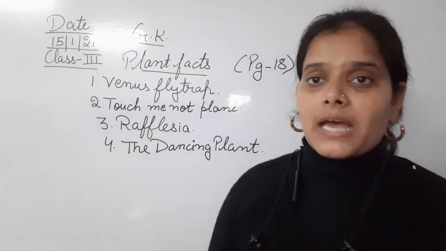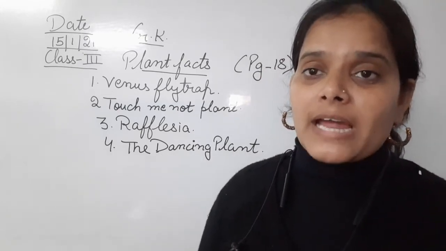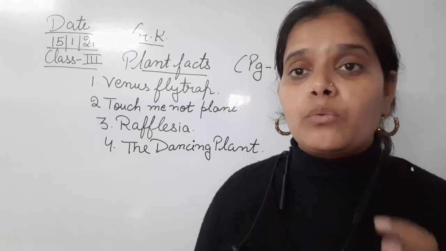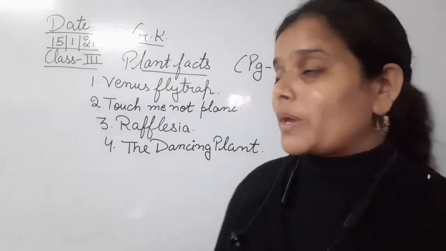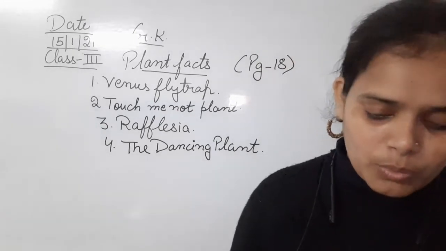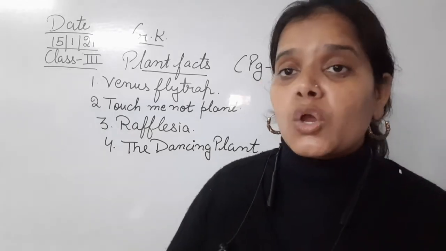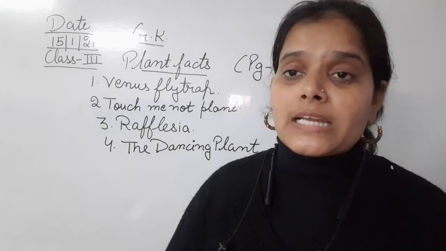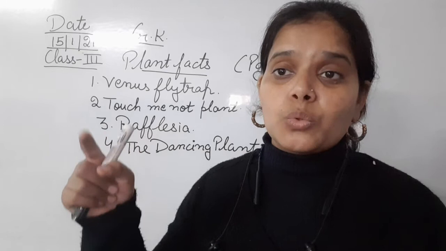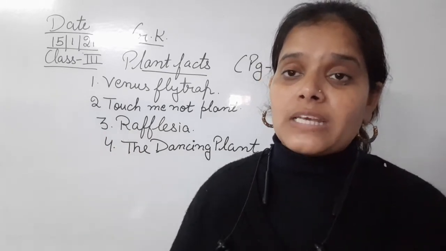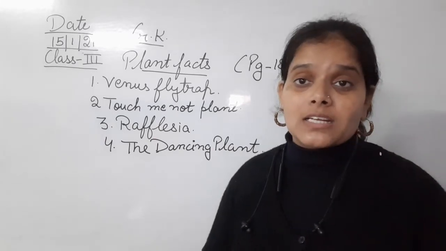So the reason behind it is due to its dancing movements of that plant, which occurs only when it comes in the contact with the sunlight. Okay, so when this dancing plant, or we can call it this telegraph plant, comes in contact with the sunlight, its leaves seem like they are moving up and down. Okay, so this is the movement that you can see in the leaves of this telegraph plant. Okay, which is termed as that they are dancing.